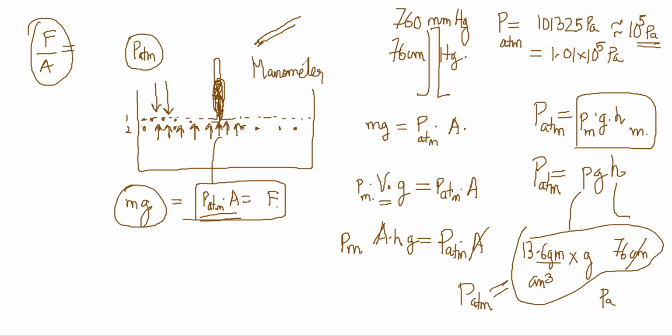Pressure is the height of the column of mercury. Why are we using mercury? Because mercury is really dense, so the column will be small.